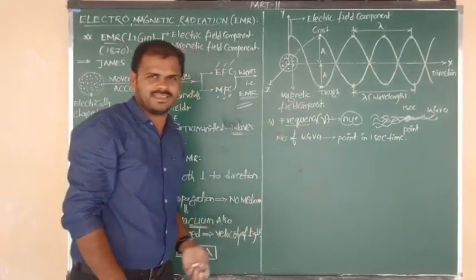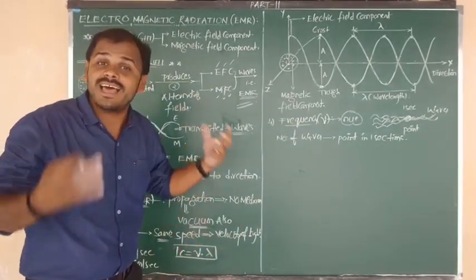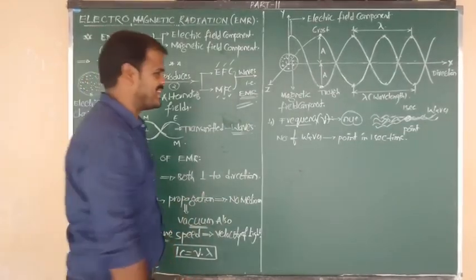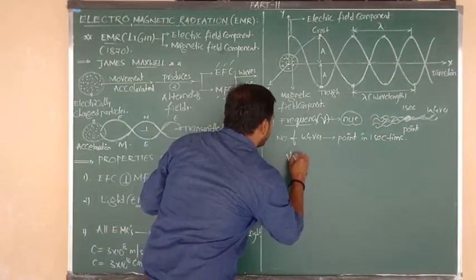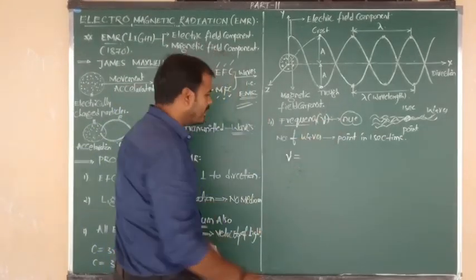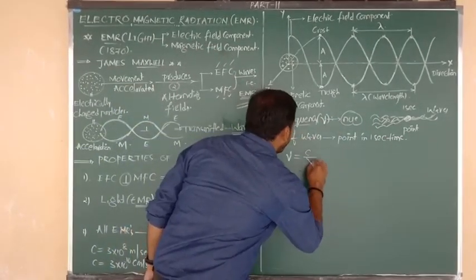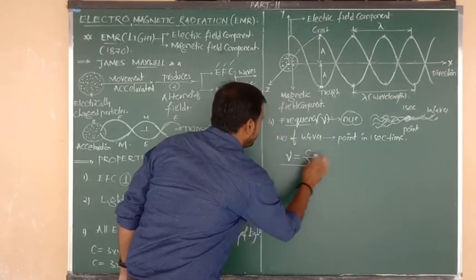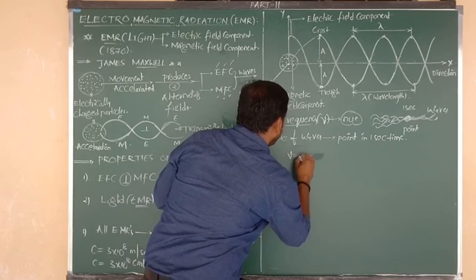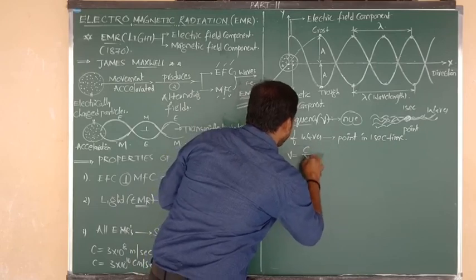to the frequency. Okay, sir, the definition is okay, but what is the formula to calculate frequency? Frequency can be calculated by using the formula nu is equal to C by lambda. Nu is equal to what? C by lambda.